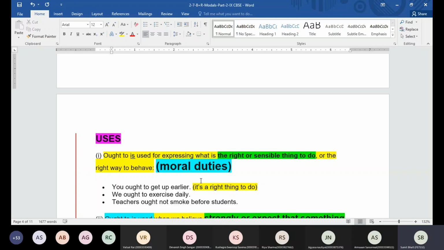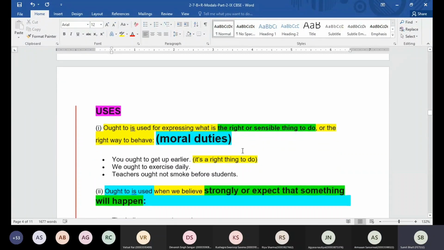Should is going to make the sentence advice, ought to is going to make it a moral duty or something which is right or sensible thing. Any doubt, beta? No, sir. Okay, so that's the one use of ought to. Now there are more uses of ought to.